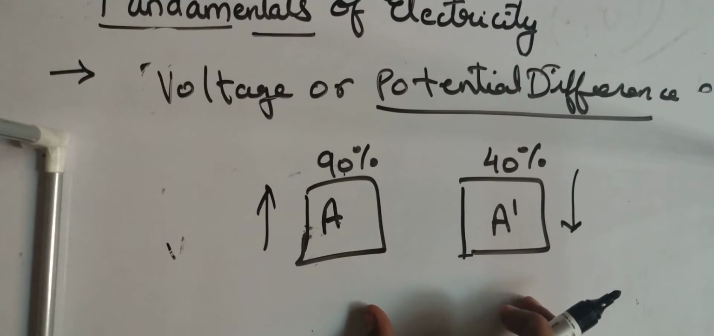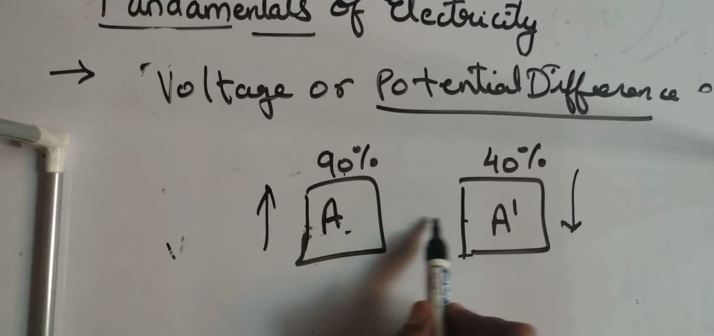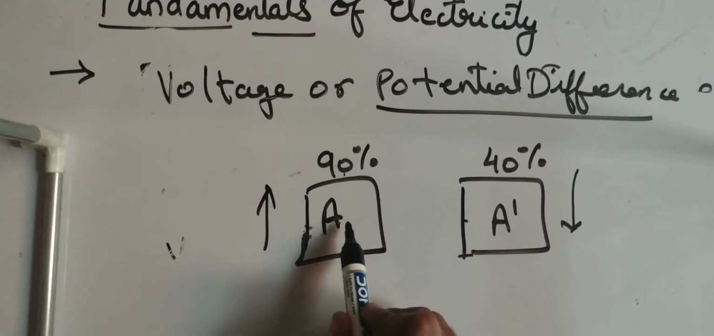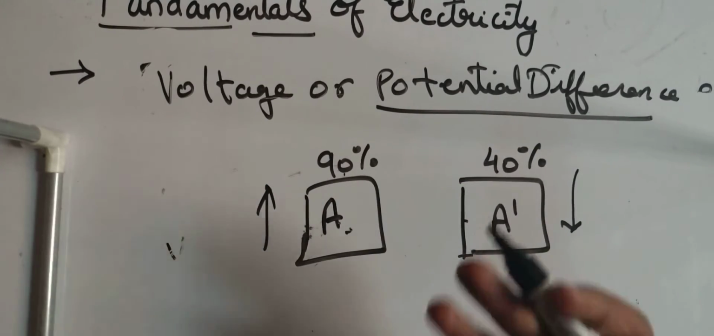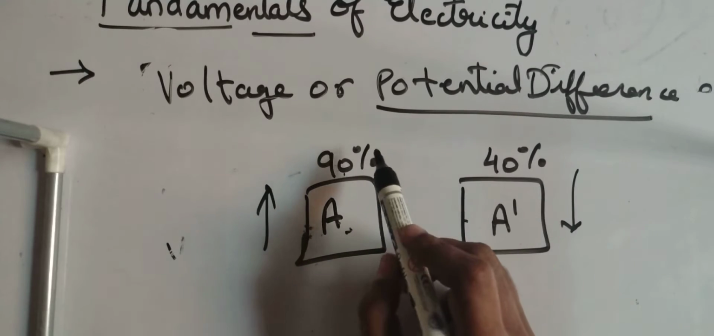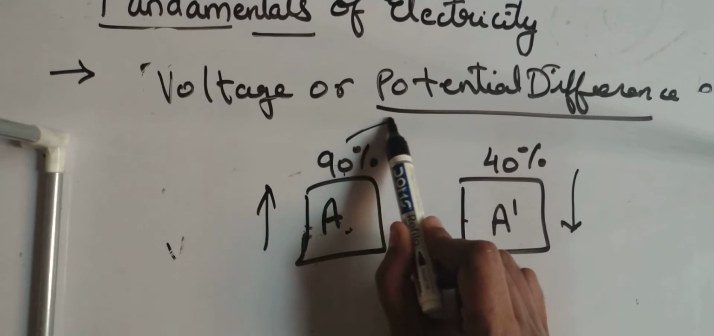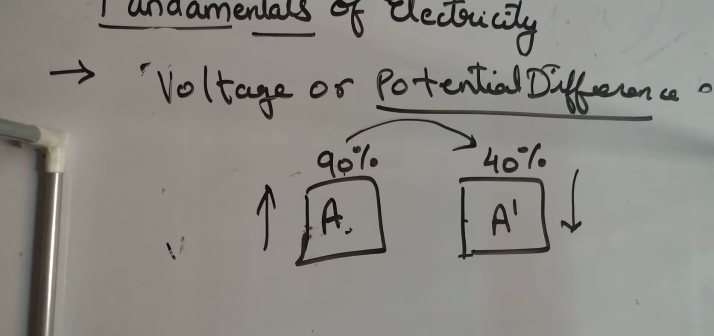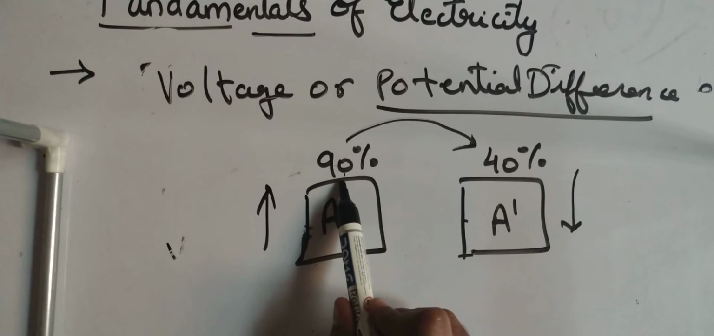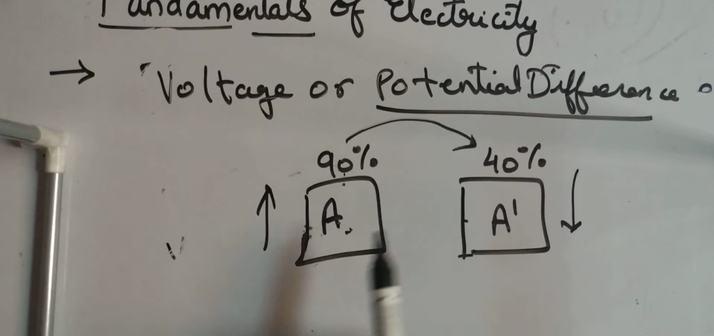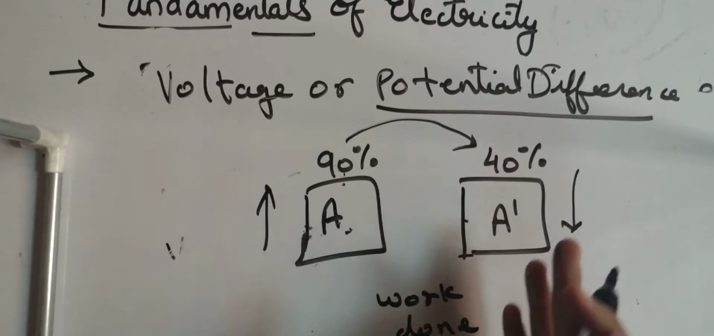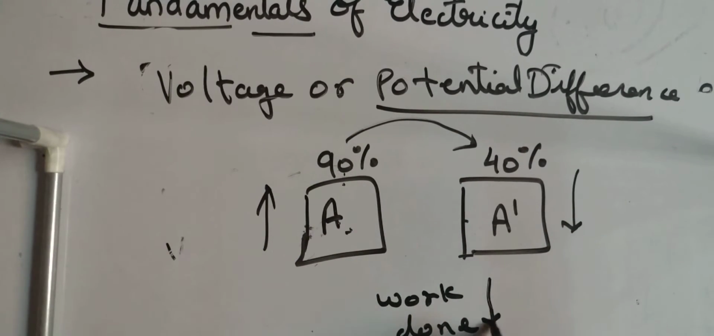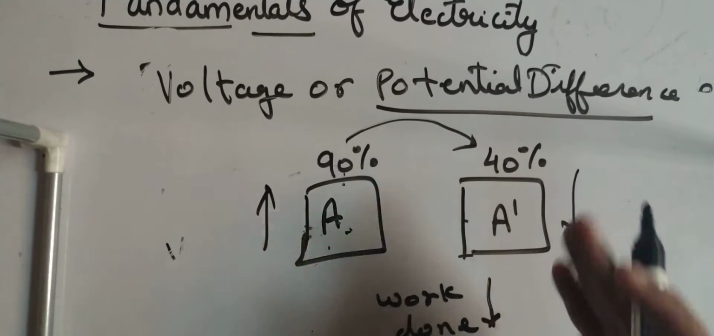So what will your teacher do? Your teacher will make both of them sit together. Why? Because of the influence of A, A dash will also gain some percentage. That's the basic criteria of every teacher. So A will transfer its knowledge towards A dash very easily. Why? Because A has 90% of potential and A dash has 40% of potential. Means the work done to transfer the information is very low. Person A will require minimum efforts to transfer his information towards A dash.